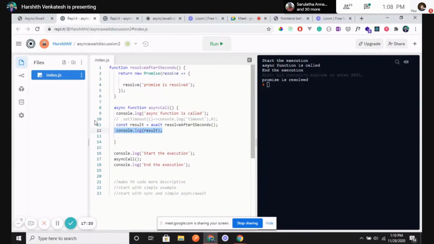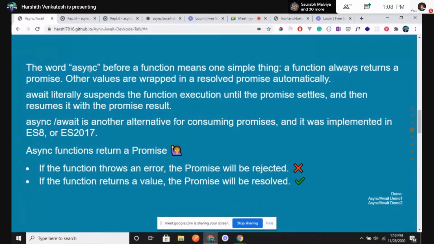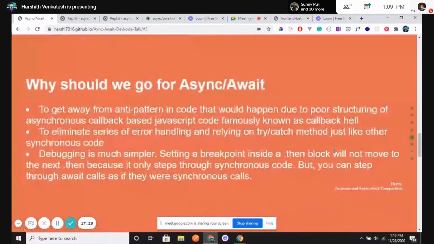Let me proceed again. So you understood the basics of async await, right? Let's go ahead with the next topic: why we use async await. We saw Diksha showing you the different codes for promises, and before promises there is something called callback. What usually happens is there will be a set of multiple functions.